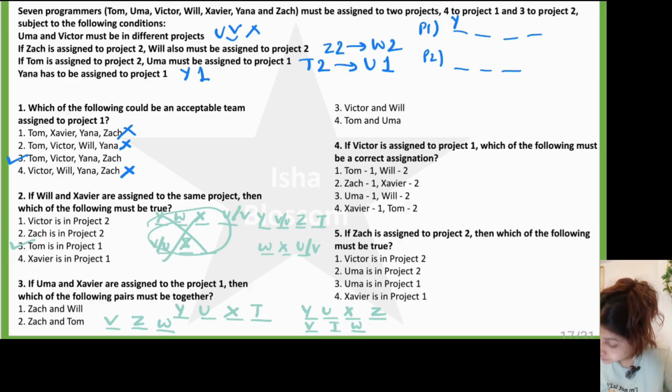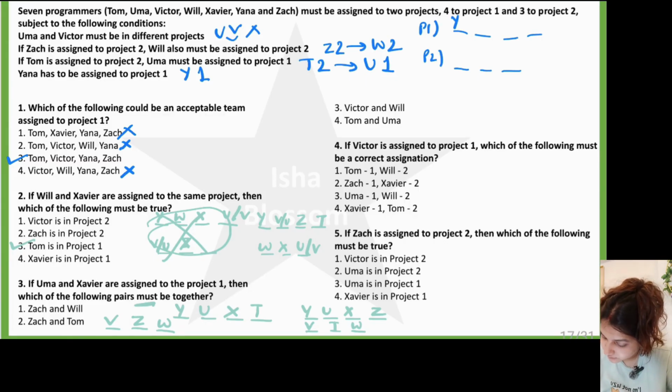Okay, let's see which of the following pairs must be together. Zach and Will. In the first arrangement, Zach and Will are together, but in the second one, they are not. So, the word must does not suit here. Zach and Tom. In the first one, Zach and Tom are not together. In the second one also, Zach and Tom are not together.